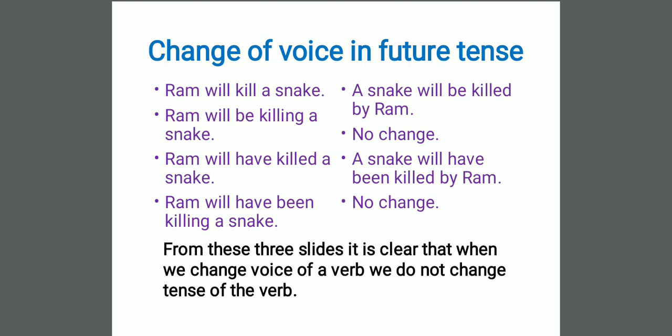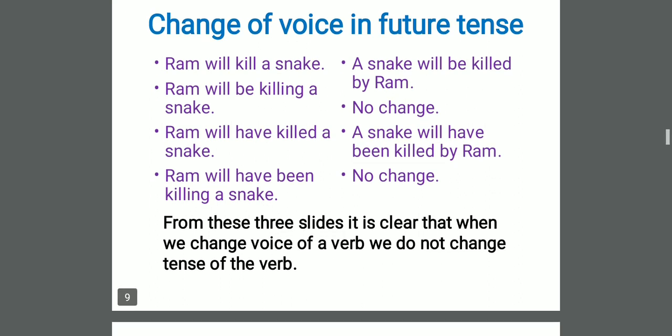If the active voice is in present tense, then passive voice also will be in present tense. If active voice is in future tense, passive voice also will be in future tense. If our active voice is in past tense, our passive voice also will be in past tense. While changing the voice of a verb, we are not changing the tense.